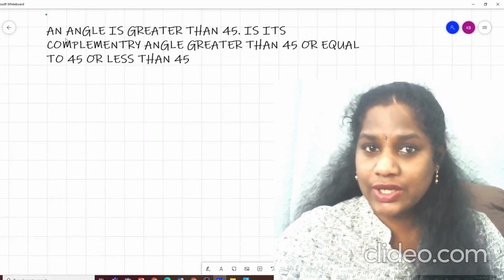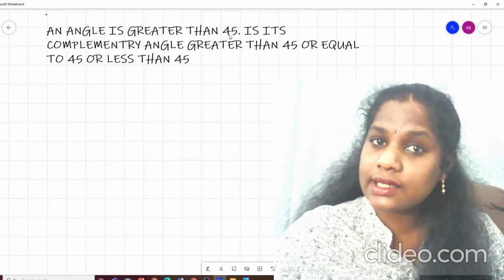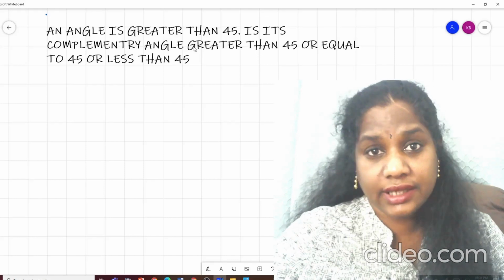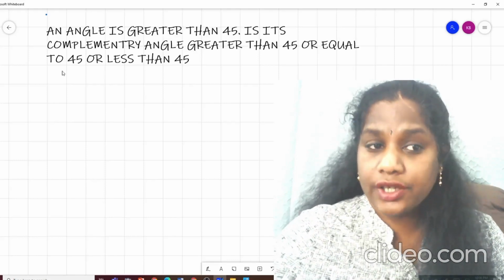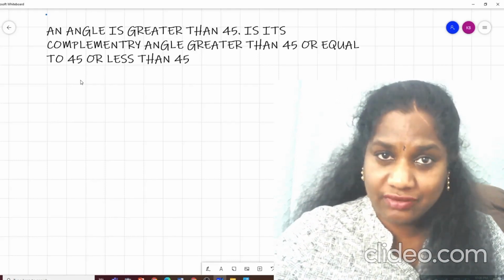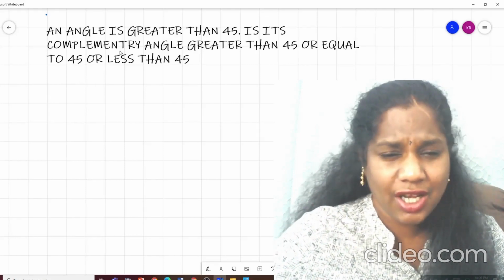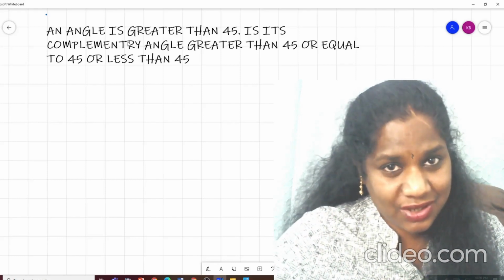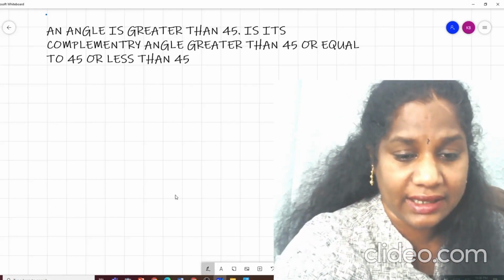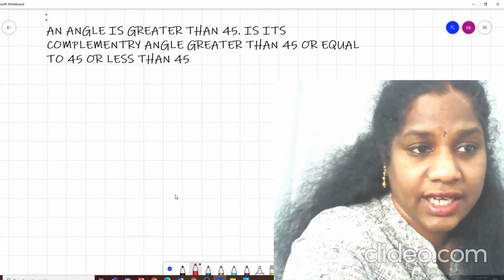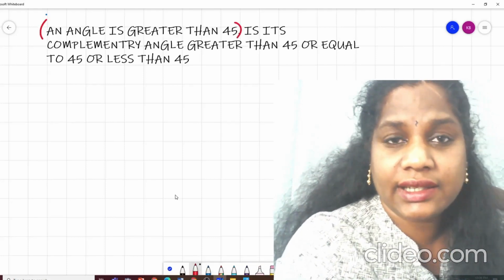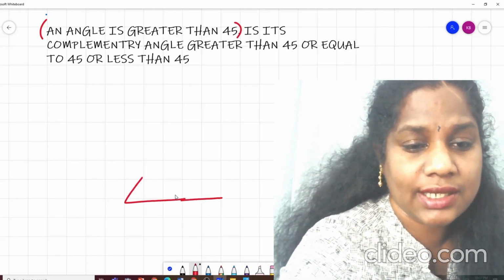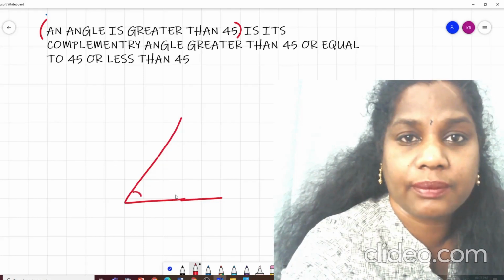Yeah, this is the question. An angle is greater than 45 degrees. Is its complementary angle greater than 45 degrees, or equal to 45 degrees, or less than 45 degrees? When you get this question, you might get a little confused if you don't read it properly. So as soon as you read it, let us just make an angle. What angle? They have said an angle is greater than 45 degrees. So this is our angle which is a little greater than 45 degrees.